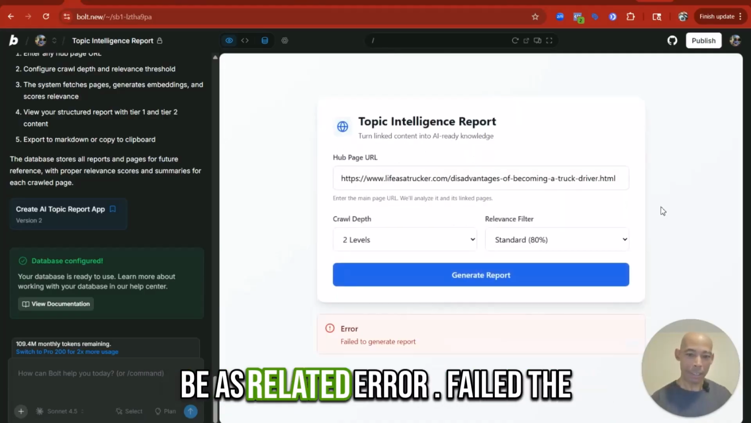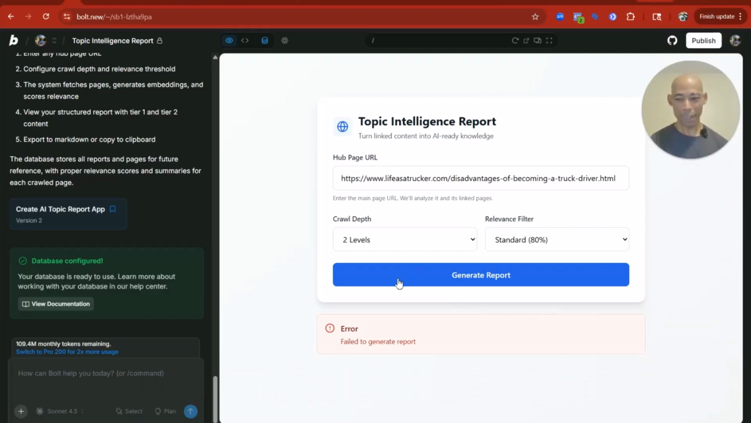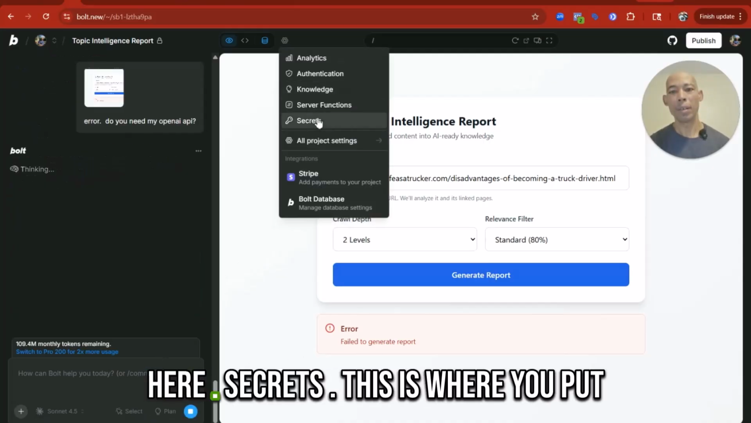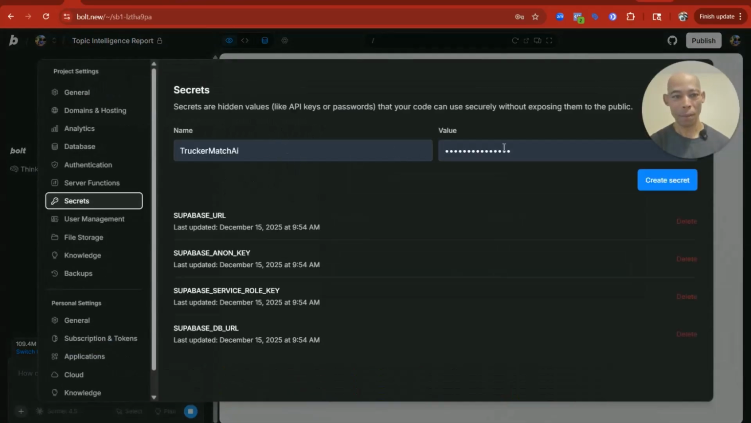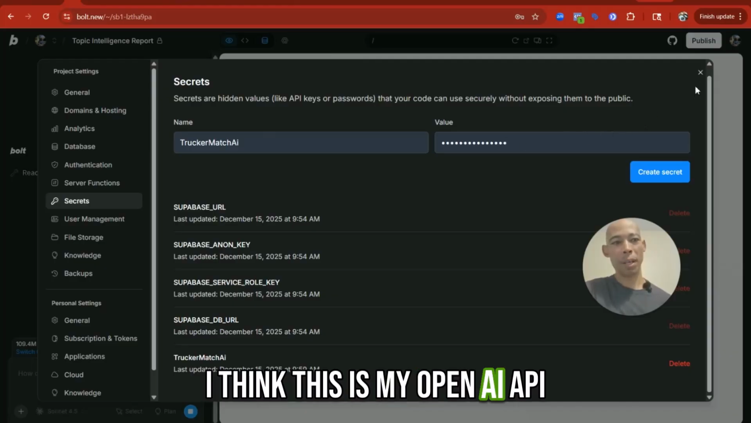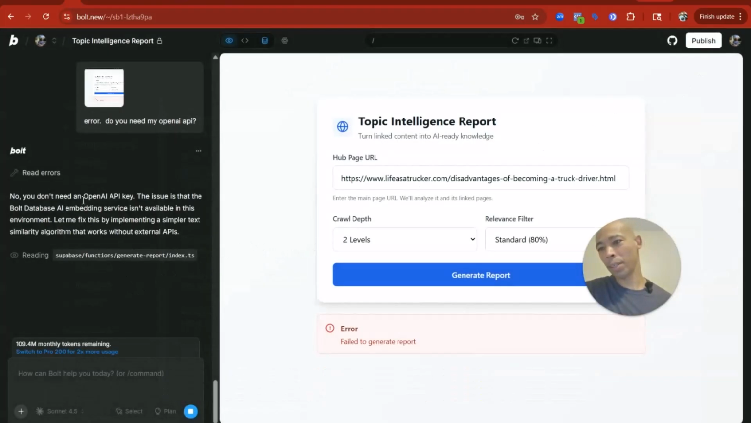be as related. Error, failed to generate a report. Probably because it doesn't have my API. Unless it's using a base API. Here, secrets. This is where you put in your, I think this is my OpenAI API. It just brought it over from another project.